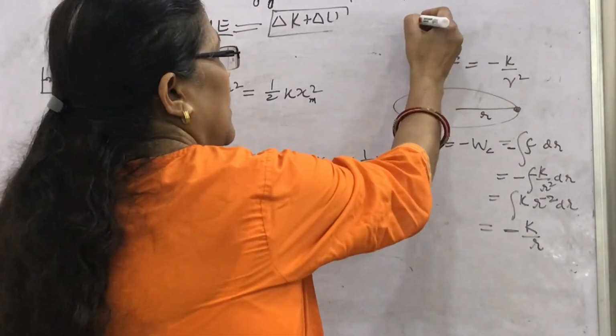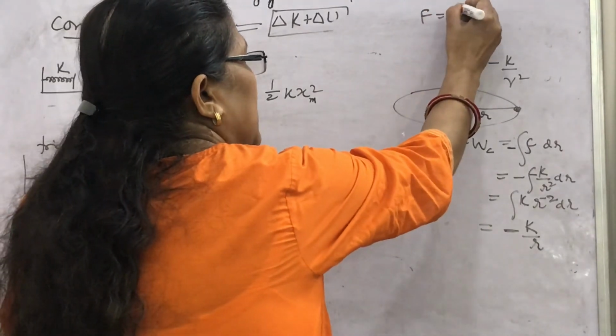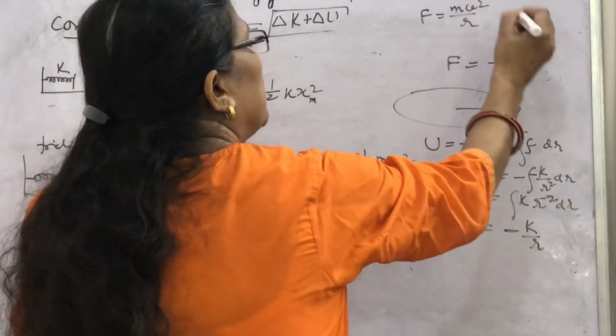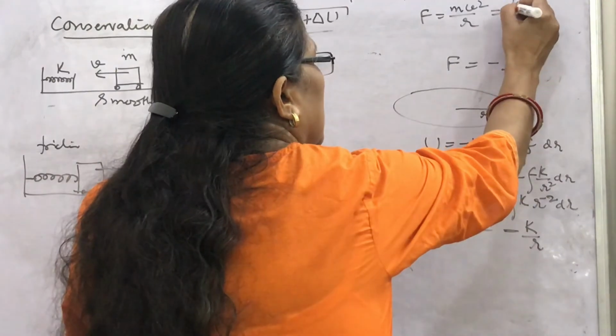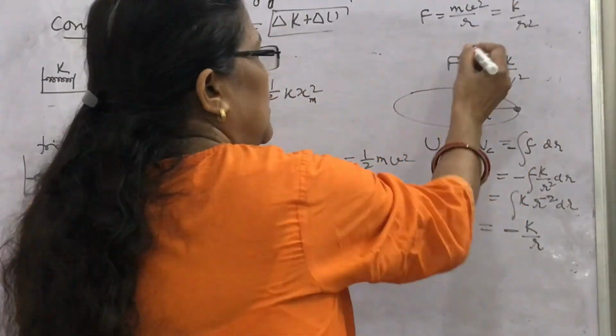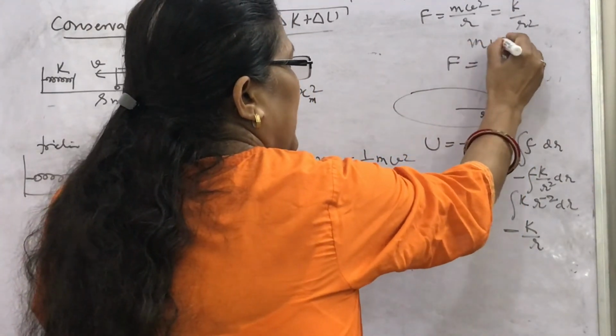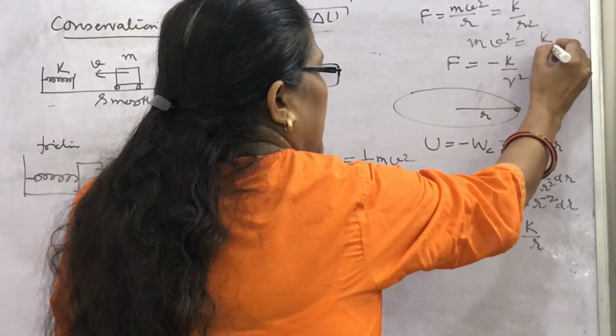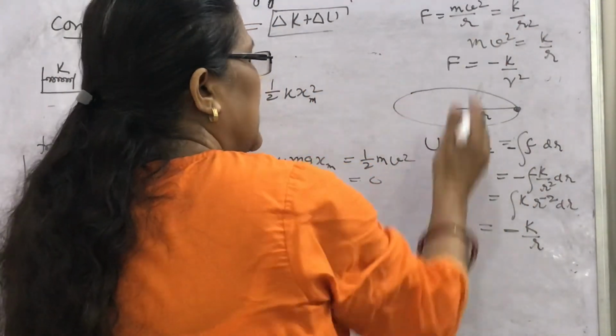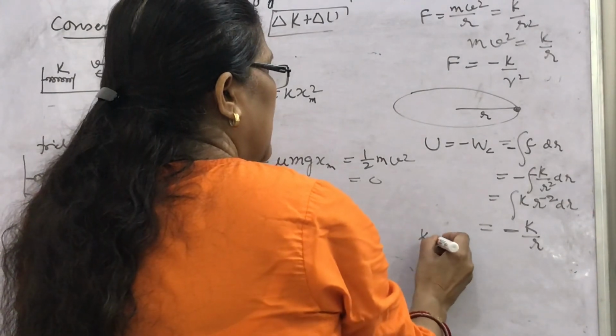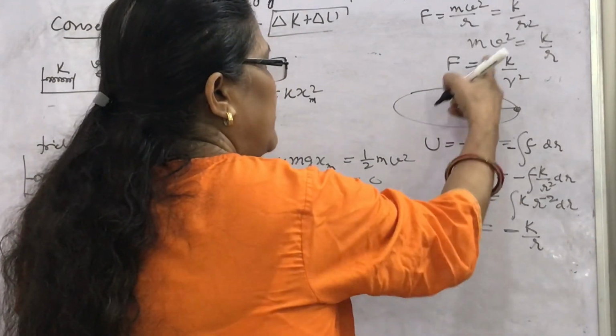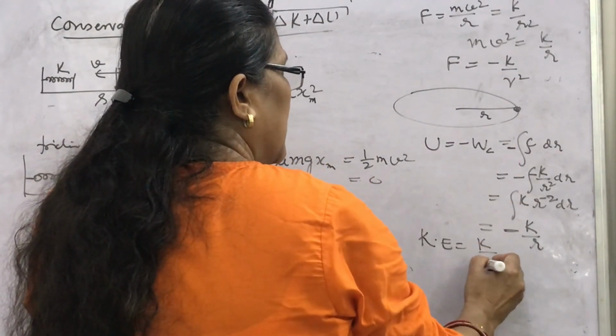You know the centripetal force formula is mv square by r. So mv square by r equals k by r square. So what will be mv square? You will get k by r. So half mv square is the kinetic energy, that is k by 2r.